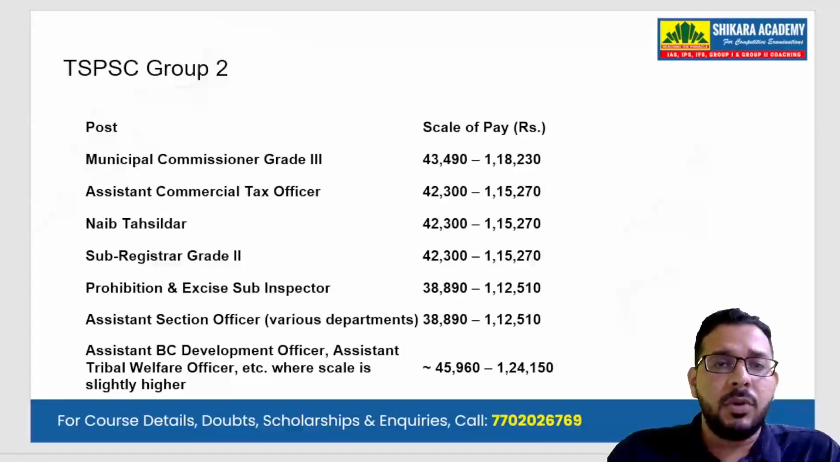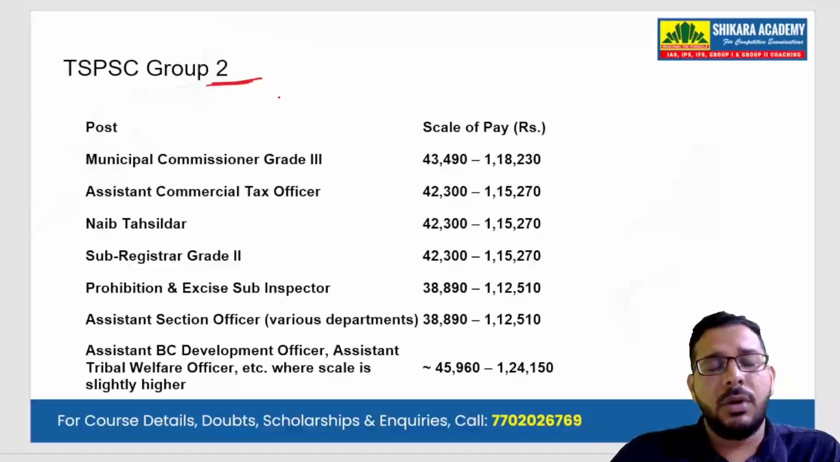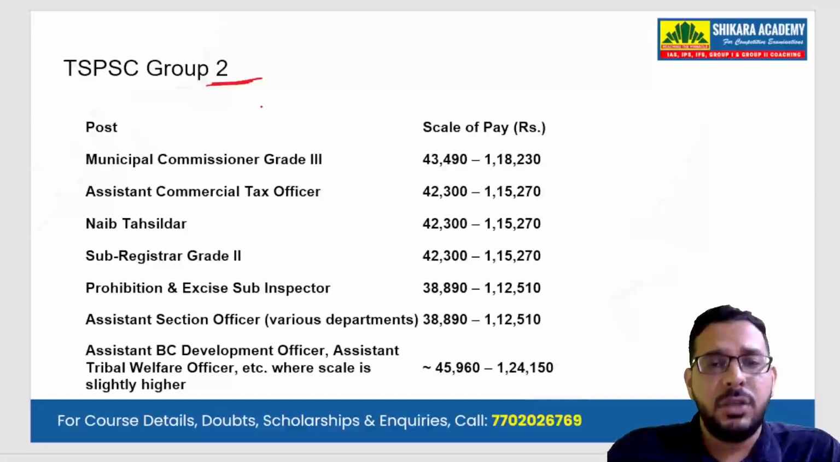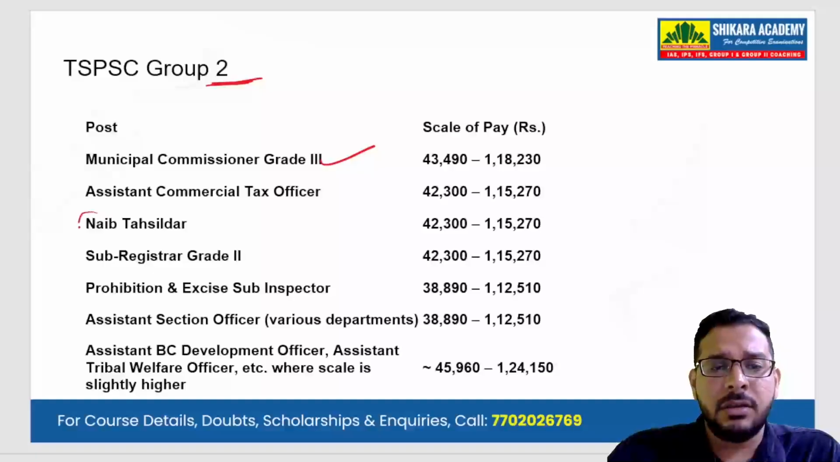Now let us talk about important posts in Group 2 services. By writing the Group 2 examination, what are the different posts you get? You have Municipal Commissioner Grade 3, Assistant Commercial Tax Officer, and Nayab Tehsildar. Nayab Tehsildar is a very important post.